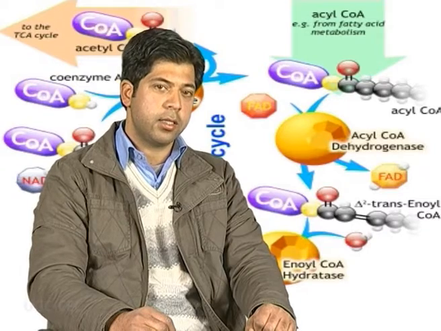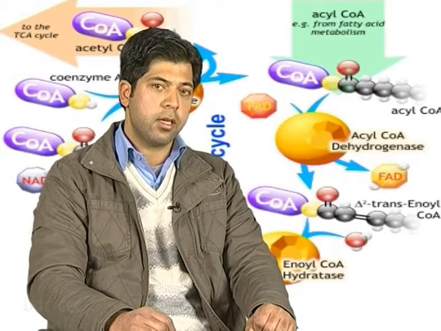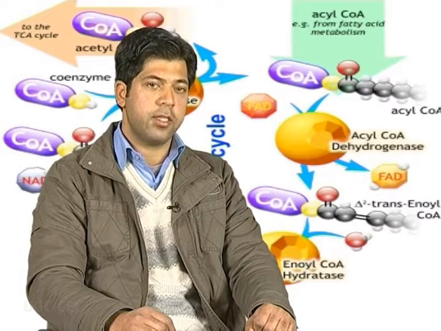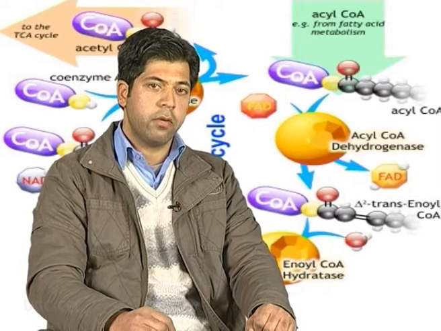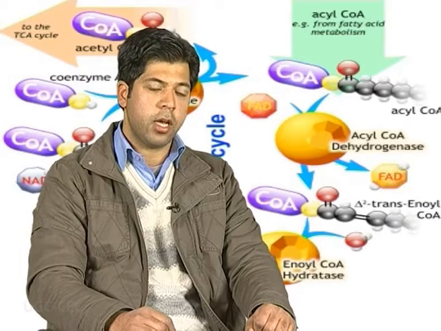The shortened acyl coenzyme A then undergoes another cycle of oxidation. Thus, by repeated turns of the cycle, a fatty acid is degraded to acetyl coenzyme A molecules, with one being produced every turn until the last cycle.